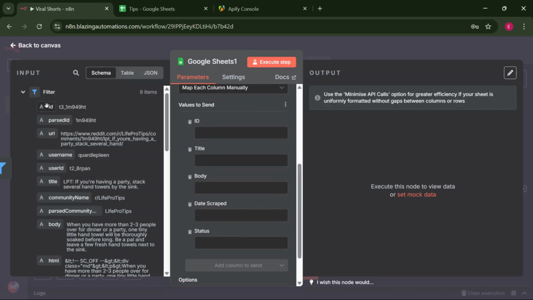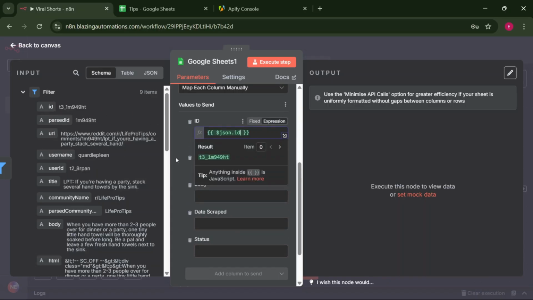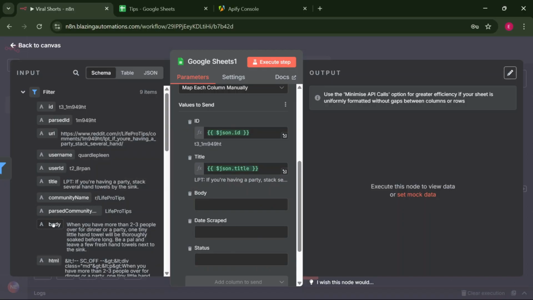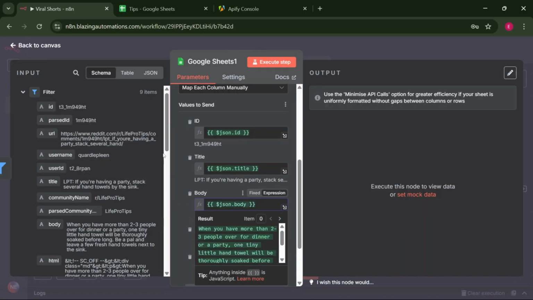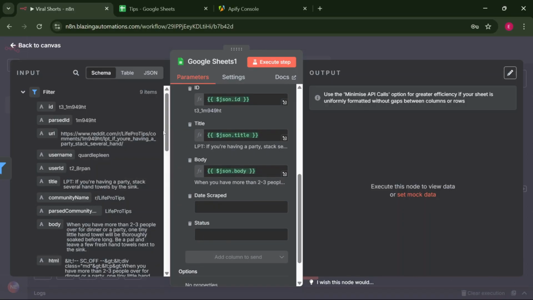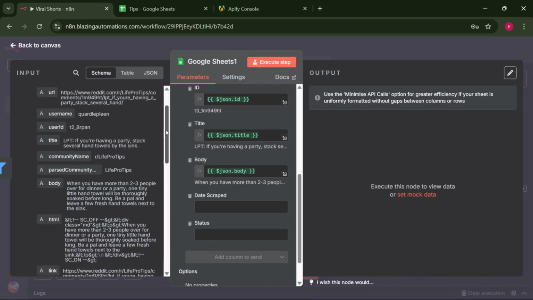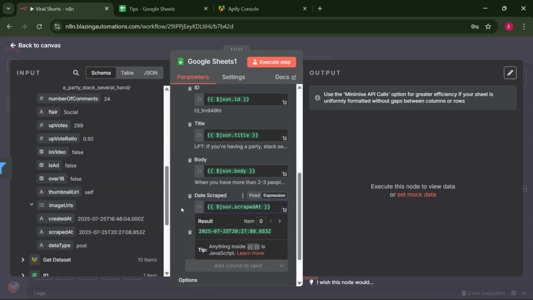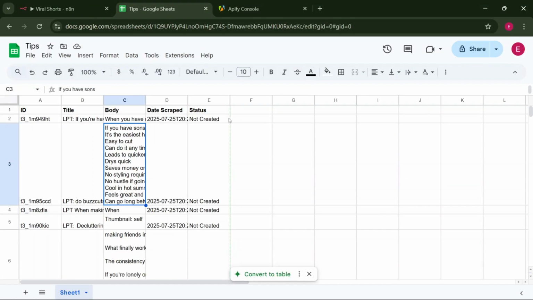It's quite easy. All you have to do is grab this ID and paste it inside the ID column, and grab this title. I think we have a title here. Grab it and store it in here, and grab another one, the body. Grab the body here, and for the date script, let's see if we'll find a date below. When you scroll down, we'll find script at. Grab that, and finally the status. The status will always be not created. So let's execute this step, and you can see that the Google Sheet is being populated after running the node.